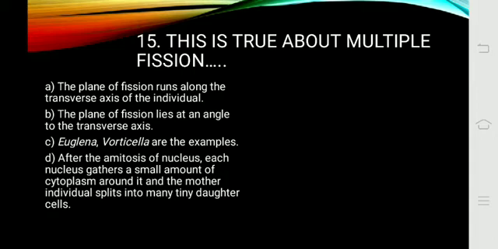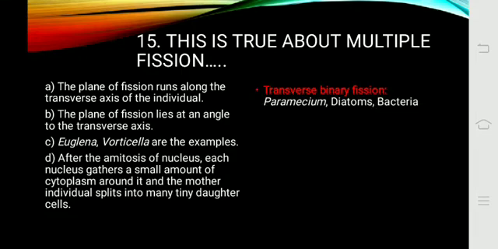So here the statement A is true about the transverse binary fission. An example for this transverse binary fission includes paramecium, diatoms and bacteria. What about the statement B? It represents the oblique binary fission, and examples for this are Ceratium as well as Gonyaulax. So this is also not correct.